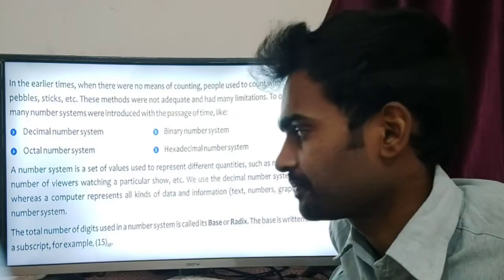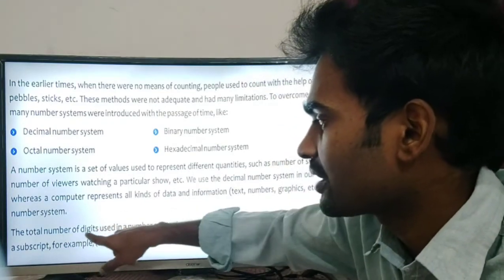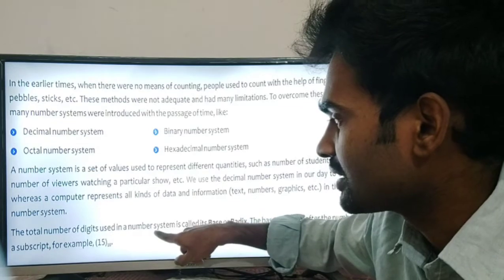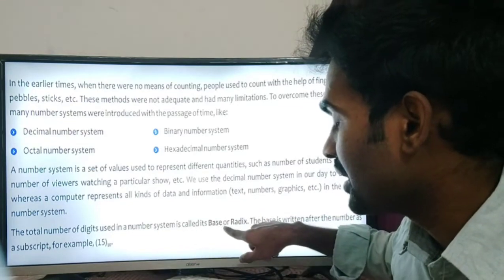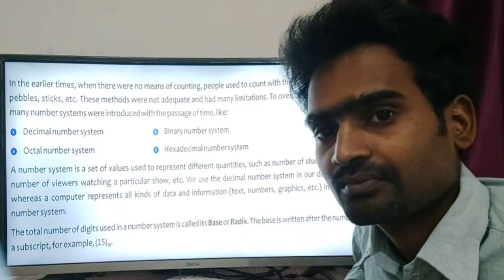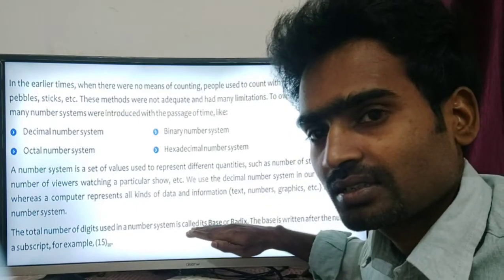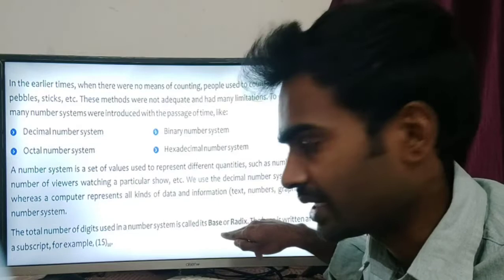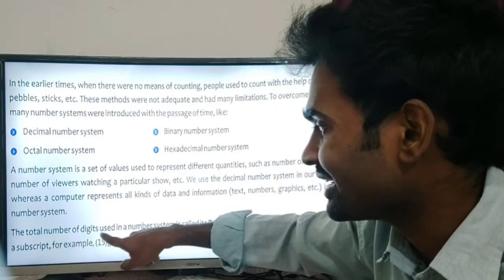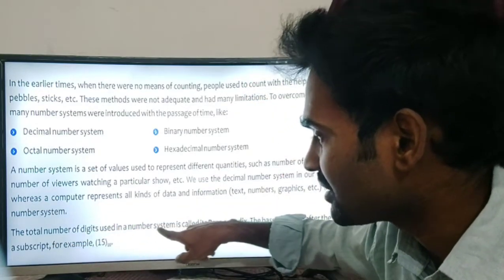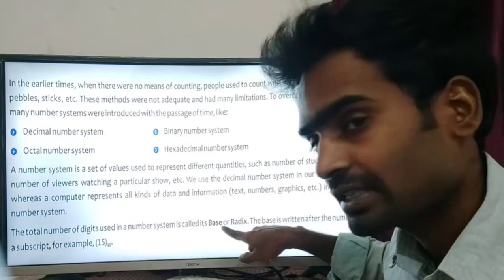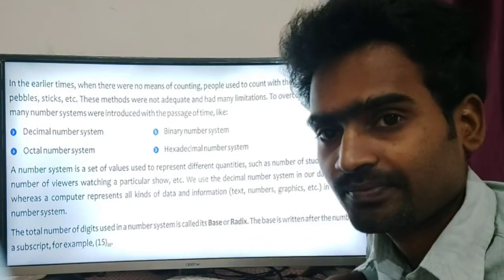That we will see it. Clear? The total number of digits used in a number system is called base or radix. This is an important key term, dear children. Remember it. The total number of digits used in a number system is called base or radix.